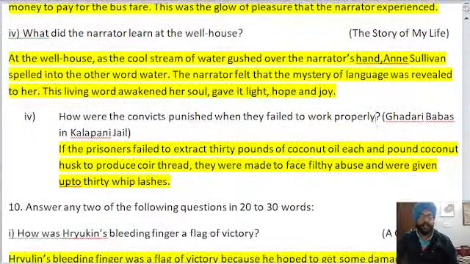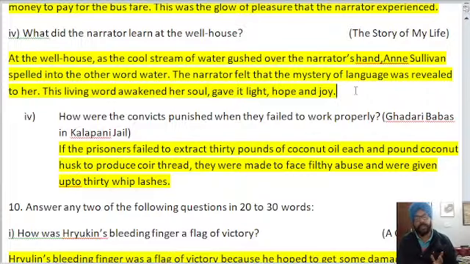What did narrator learn at Well House? At the Well House, as a cool stream of water gushed over narrator's hand and Sullivan spelled into the other the word water, the narrator felt that the mystery of language was revealed to her. The living word awakened her soul, gave it light, hope, and joy. So that is the main answer. What did the narrator learn at Well House? Mystery of language was revealed to her. So it is the heart of this answer. It is very important to write this line.